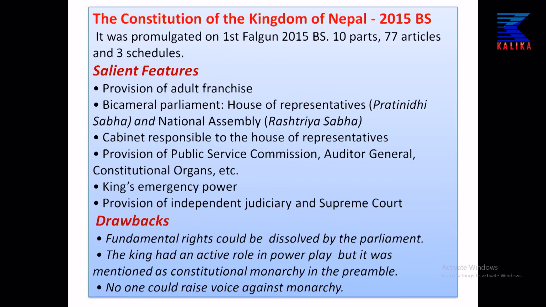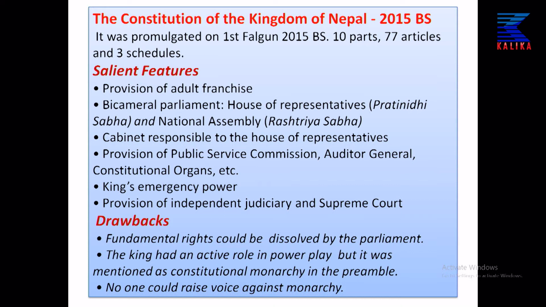Similarly, the next constitution is the Constitution of the Kingdom of Nepal 2015 BS. This constitution was promulgated on 1st Falgun of 2015, and it had 10 parts, 77 articles and 3 schedules.